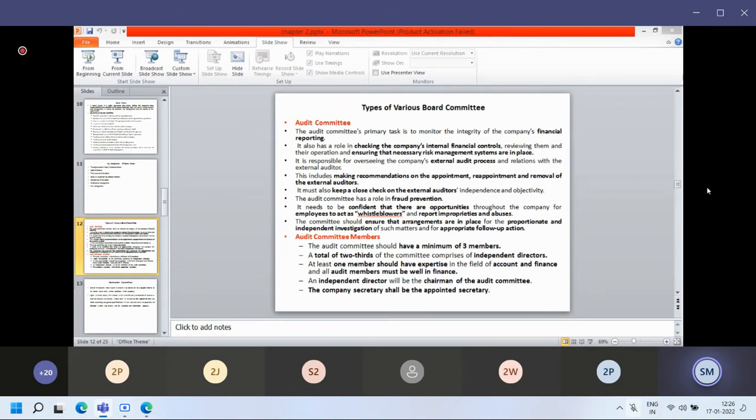Due to an unexpected reason, one of the positions becomes vacant. There were 11 members, but something unexpected happened and one member has left the board. Now 10 members remain, so we have to fill that one vacancy. How can it be filled? How many days can that vacancy remain unfilled? How many days can we wait to fill it?